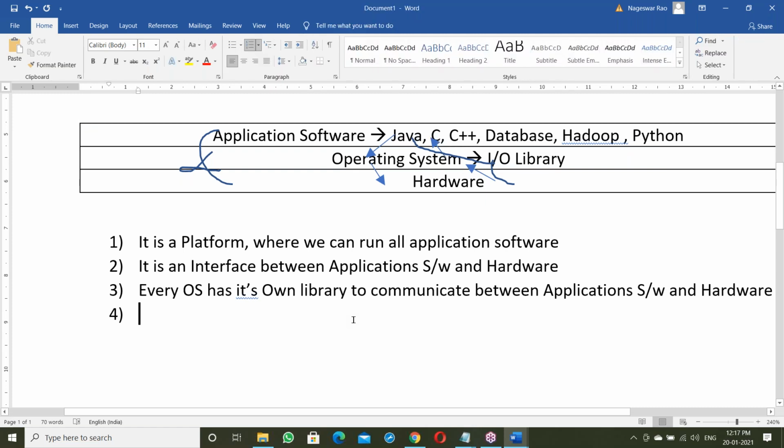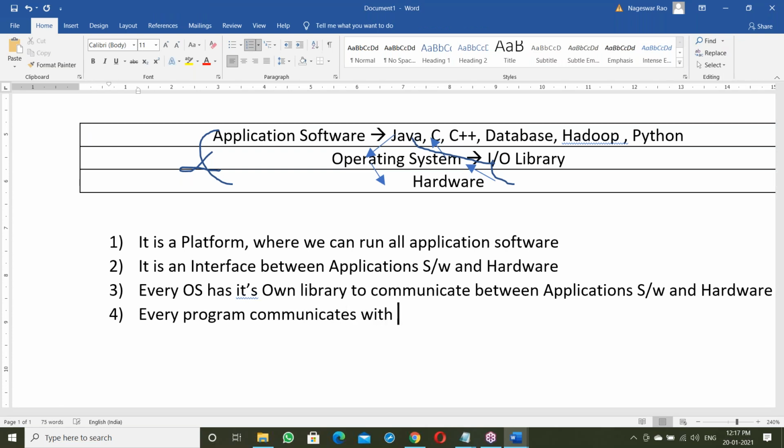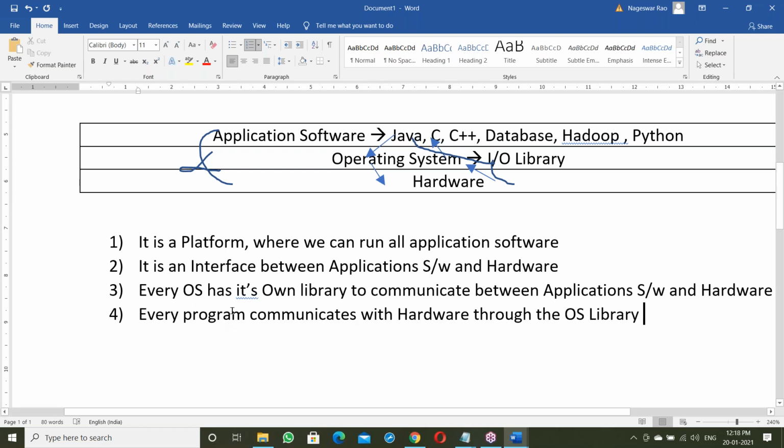See here, every program communicates with the hardware through the OS library. That is mandatory.